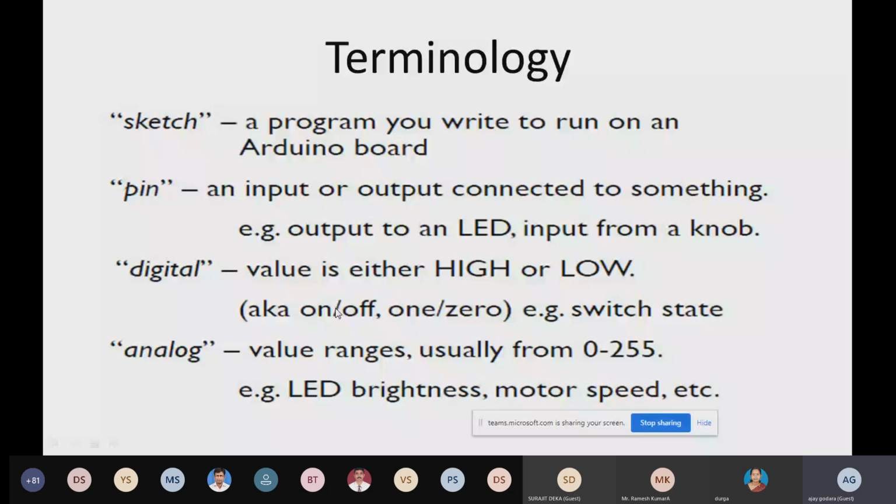Sketch means the code we are writing. Pin means the input and output pin that we are using. Digital means we are going to provide high or low, or read a high or low signal in the Arduino. Analog means we are reading or writing an analog signal.